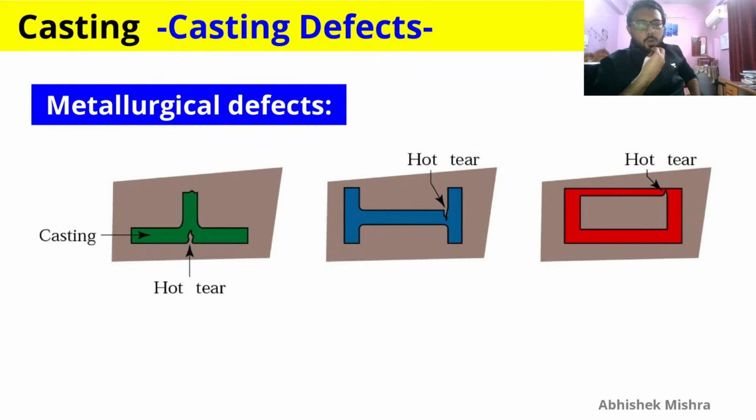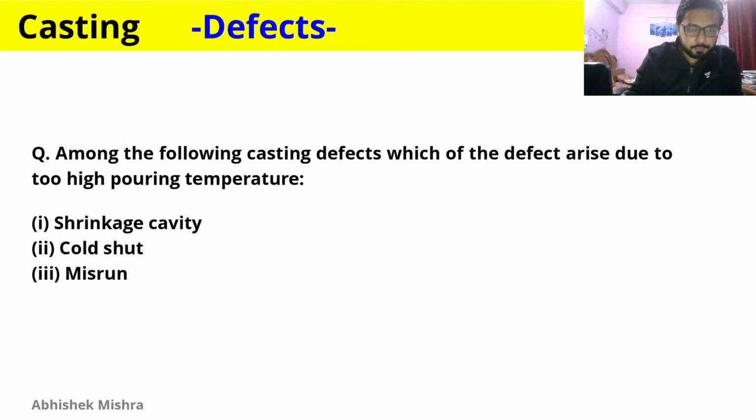So hot tears are the defects which occur when there is lack of collapsibility. Collapsibility is very important, because when there is contraction, your molding sand should not resist that contraction, and if it is resisting that, then this type of crack will form, which is hot tears. So again, this is a casting defect, more specifically a metallurgical defect, just a type of crack formed due to lack of collapsibility.